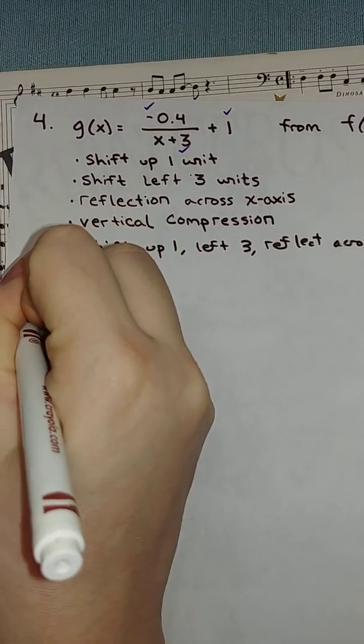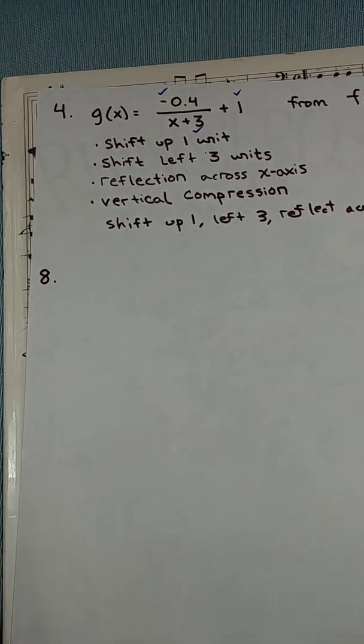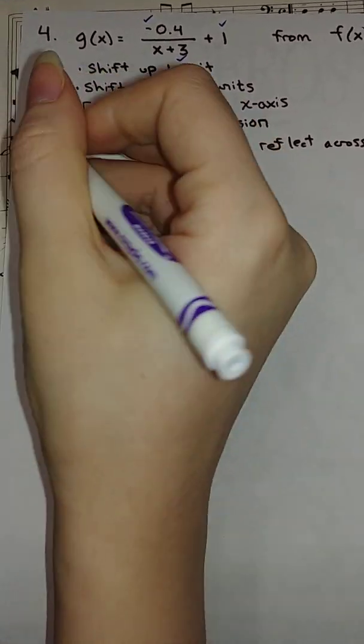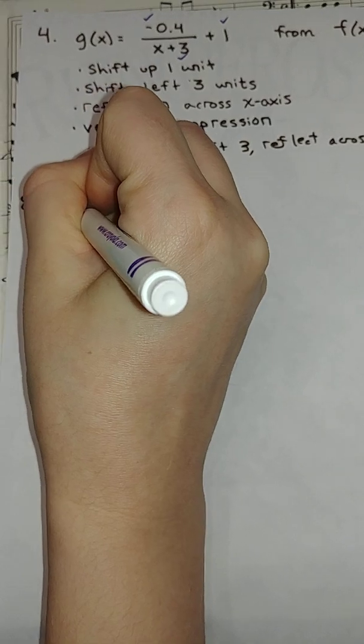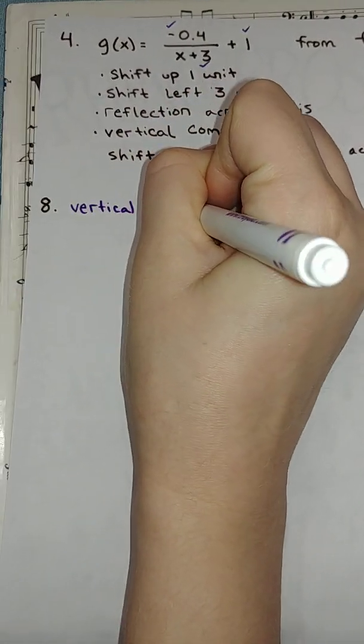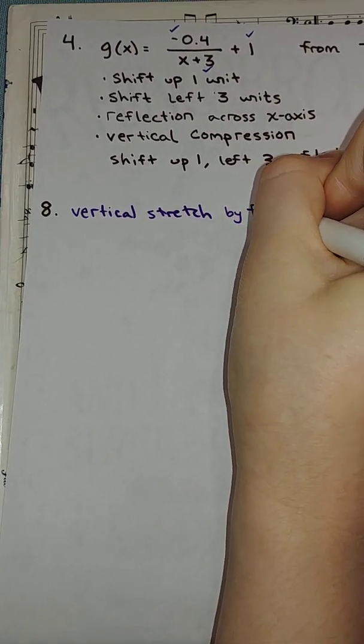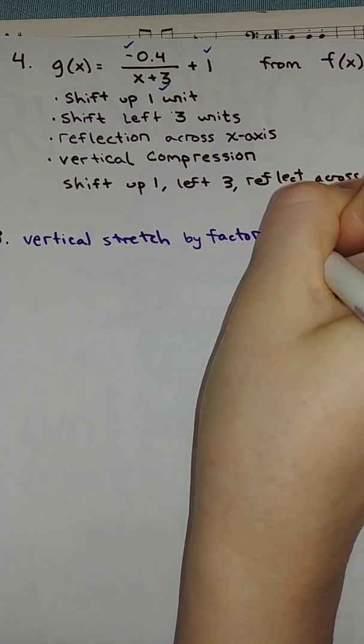Now, on the opposite, if we do reverse, number 8, I'm going to write these in different colors. Number 8 says vertical stretch by a factor of 4.